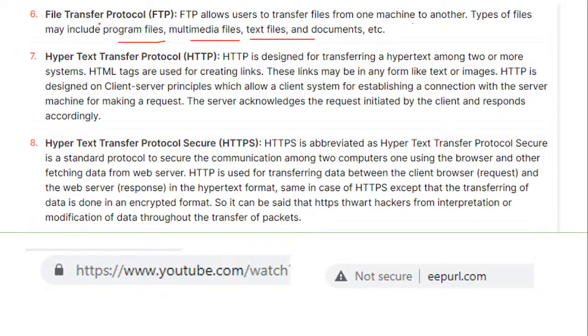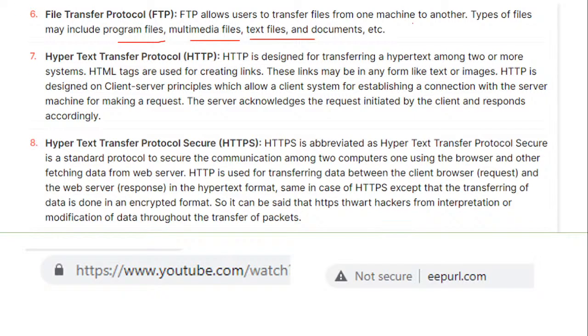That is, from the server to the client, or from one system to another, or from one machine to another. That is called FTP. Again, only the full form was given, but I'm expecting that with the help of full forms, if any other question comes, you should be able to crack it, with a little bit of detail.